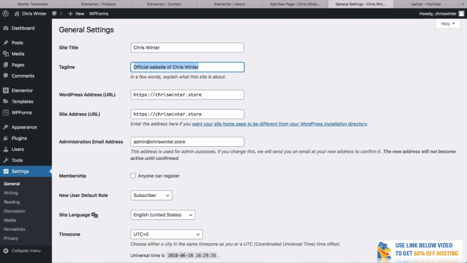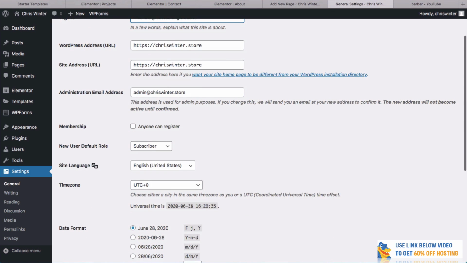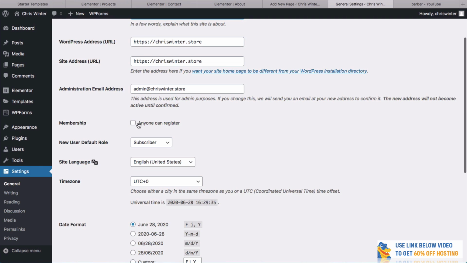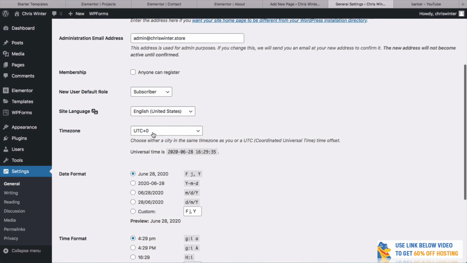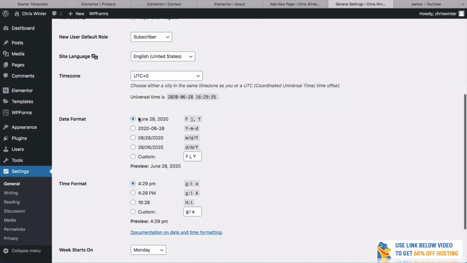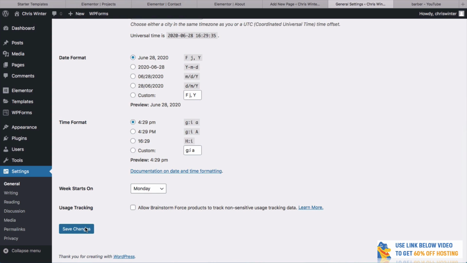And you can also have a tagline. So we could say, this is a great looking website. You can have the admin email address, and you can change things like the time zone, so when posts are done.